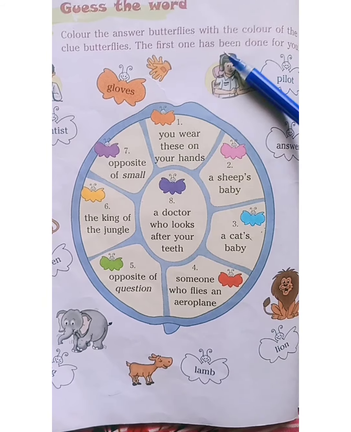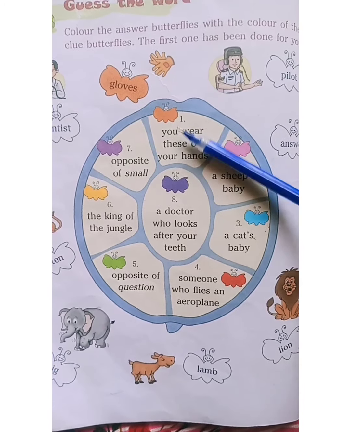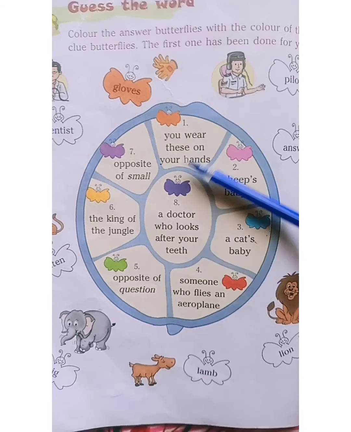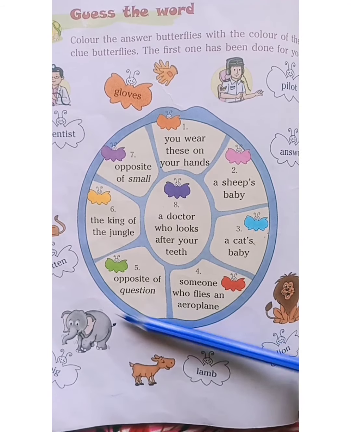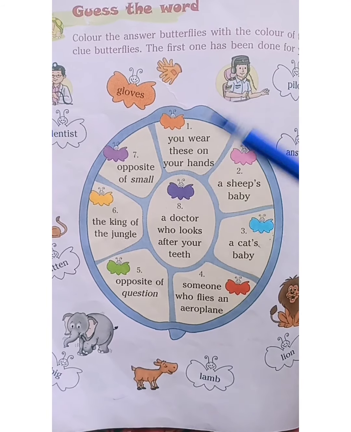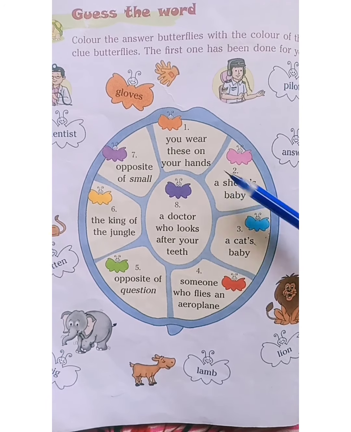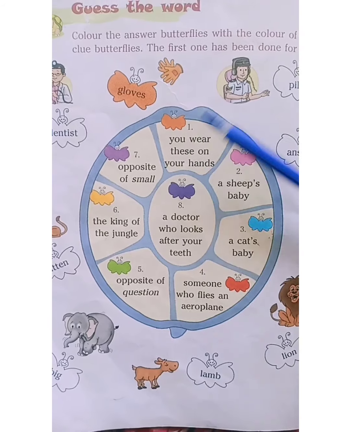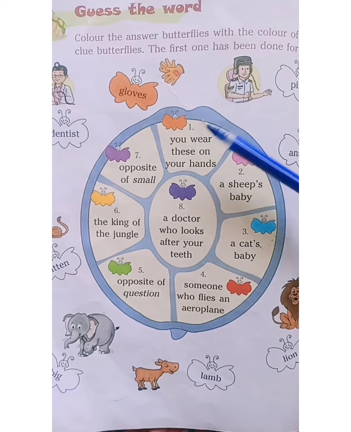The first one has been done for you. So, children, here we have to color the outside butterflies according to the inside butterflies. Let us read the options and color the butterflies accordingly. Okay? First one is done for you.